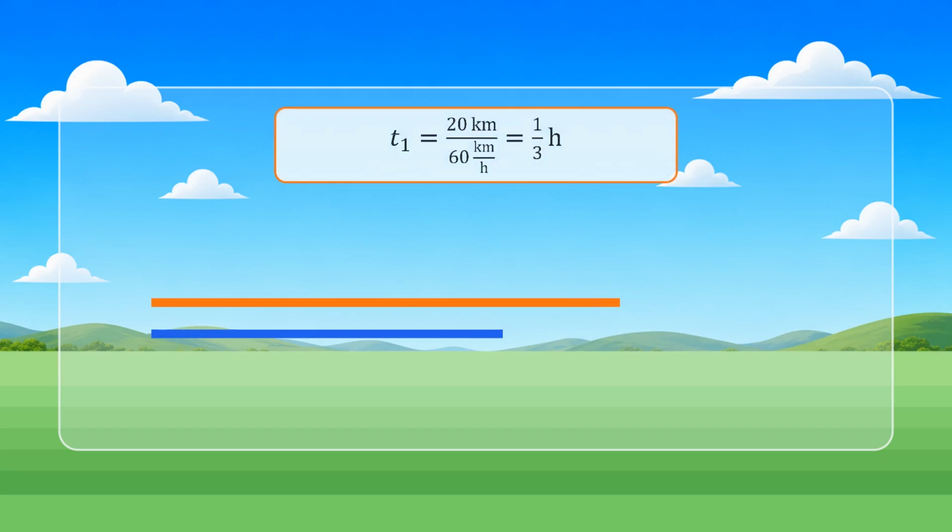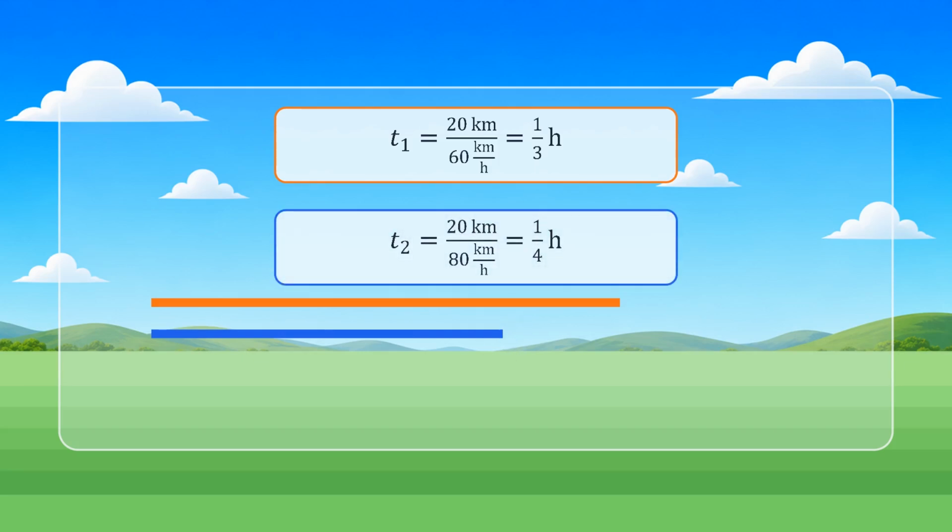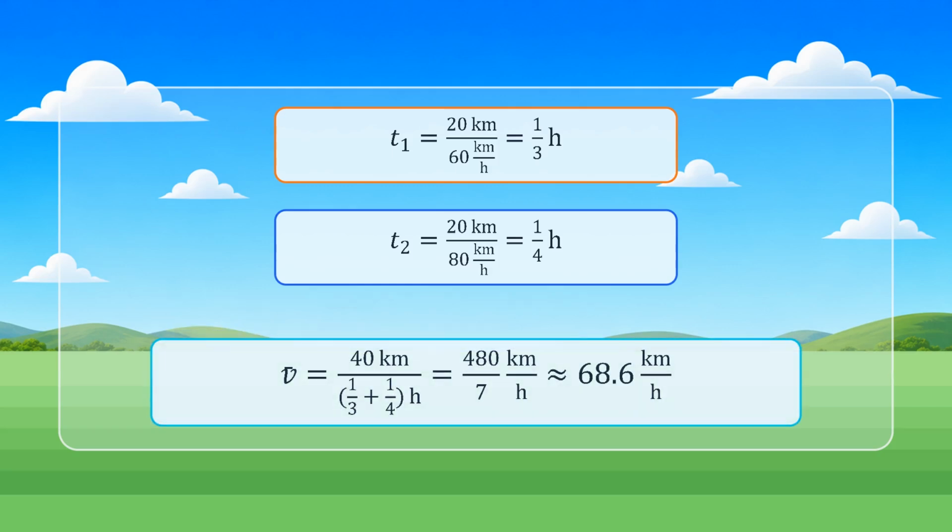The first section takes 20 divided by 60 hours, which is 1/3 of an hour. The second section takes 20 divided by 80 hours, which is 1/4 of an hour. The total distance is 40 kilometers, and the total time is 1/3 plus 1/4 of an hour. Dividing 40 by that total time gives 480 divided by 7, or about 68.6 kilometers per hour, not 70. The slower section takes more time, so it influences the whole trip average more strongly. The correct method always begins with total distance and total time. When a journey has several sections, calculate the time for each section, add those times, and only then divide the total distance by the total time.